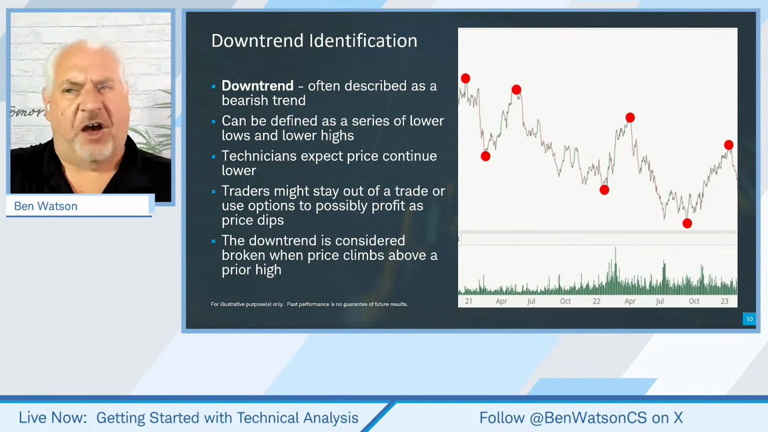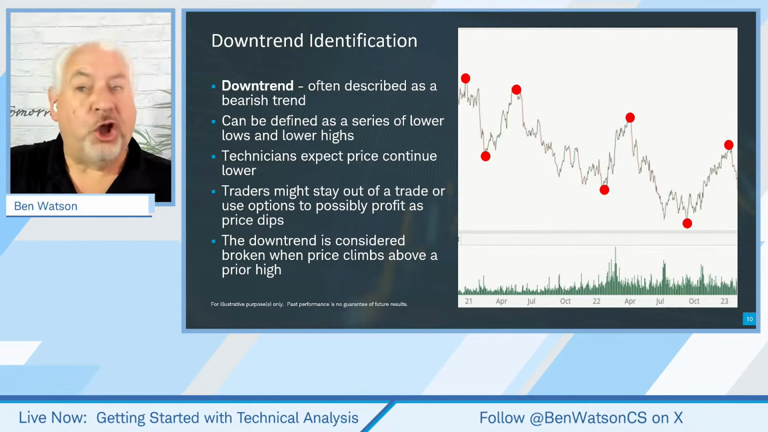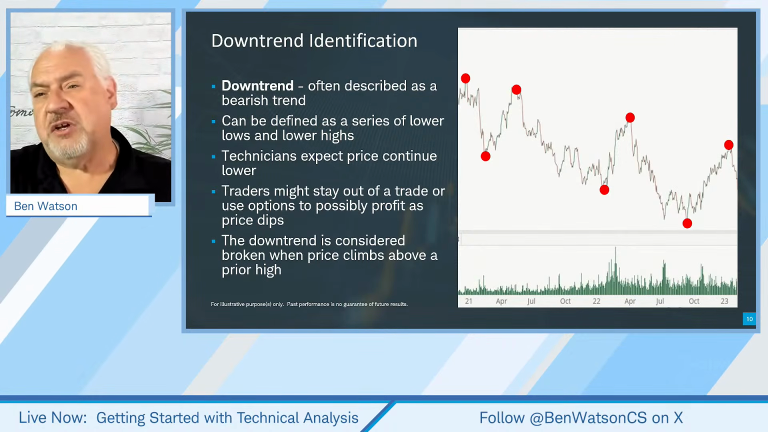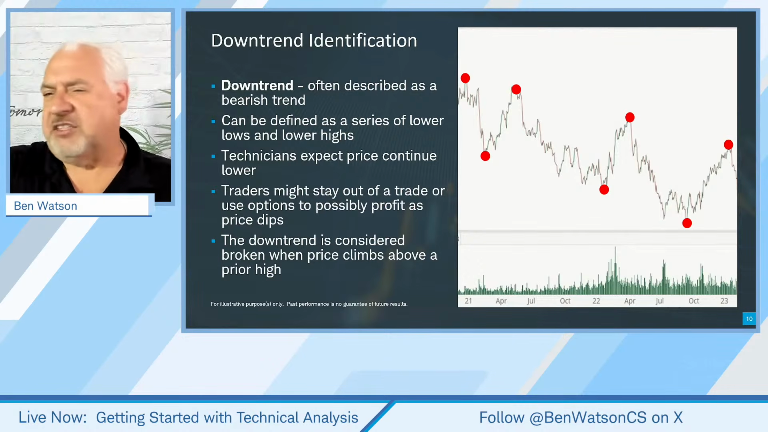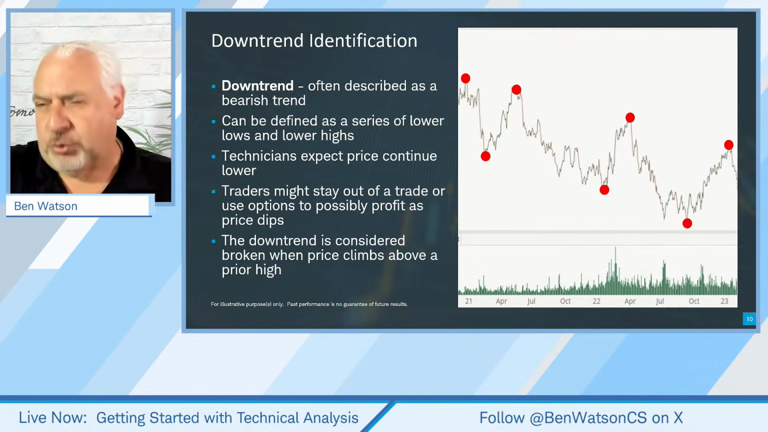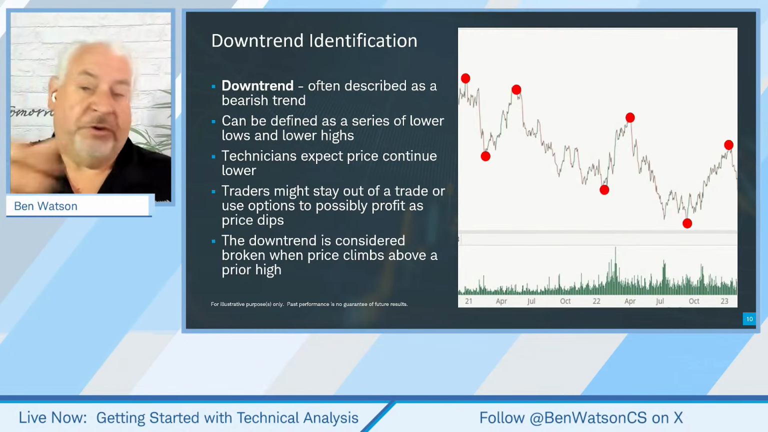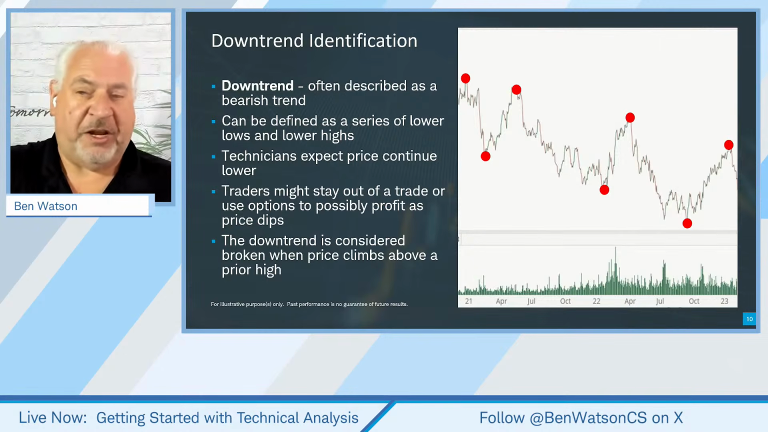A downtrend is often described as a bearish trend, right? Bearish price movement, lower highs and lower lows. So if an uptrend is higher highs and higher lows, a downtrend is lower highs and lower lows. And the expectation for traders might be they stay out of a trade, or they short the stock, or they use options perhaps as a means to take advantage of that downward movement.